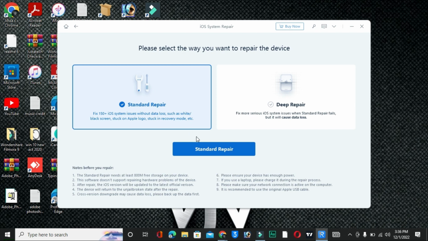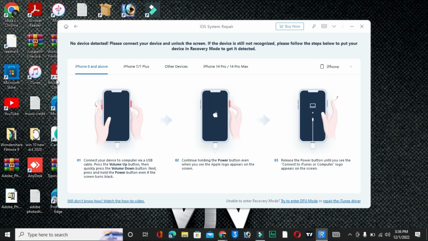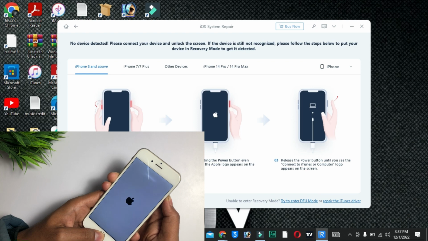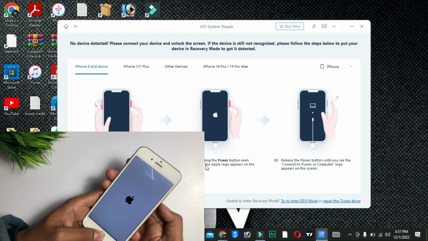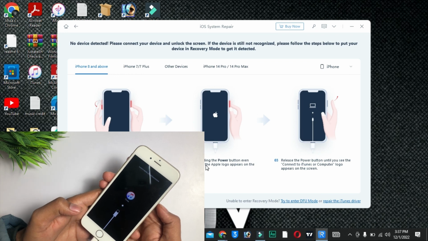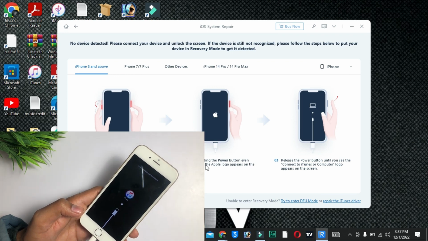But guys, in this process your data will be lost. So today, firstly we will use standard repair. So tap on the standard repair. Okay, so now you have to put your device into recovery mode. Right now I'm using iPhone 6, that's why I will press and hold down volume and home button together, and just for 5 seconds you will see my iPhone has now gone into the recovery mode. So I will show you the further process.